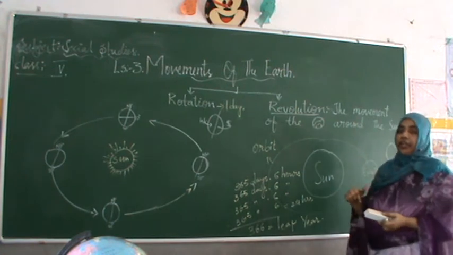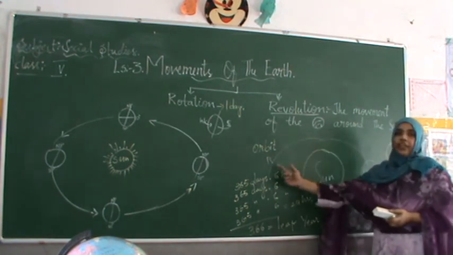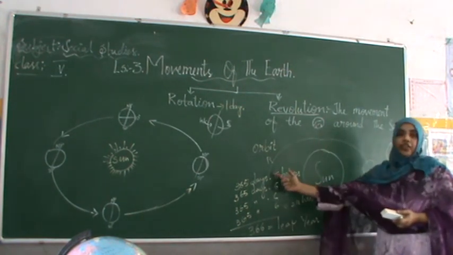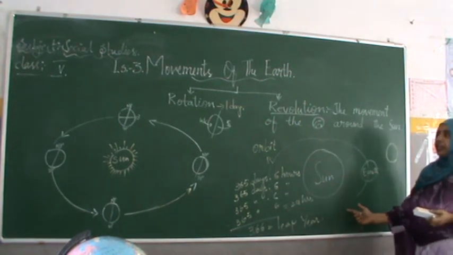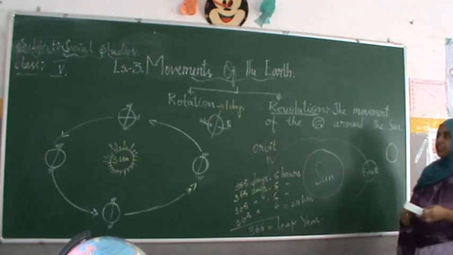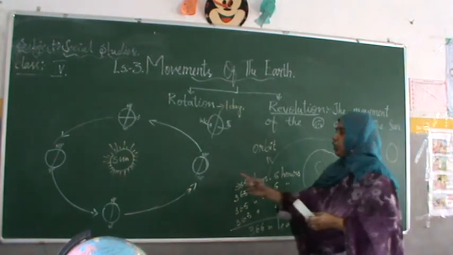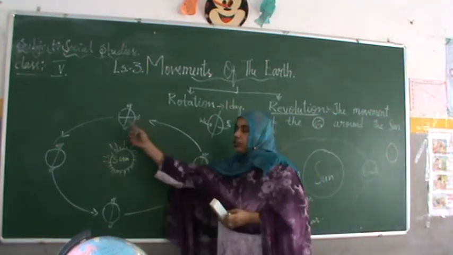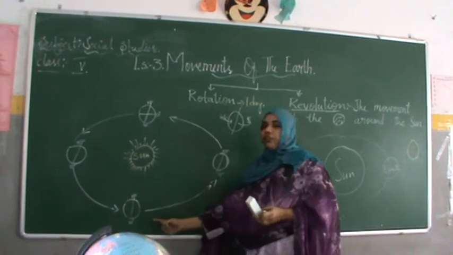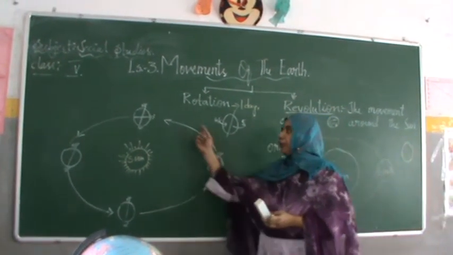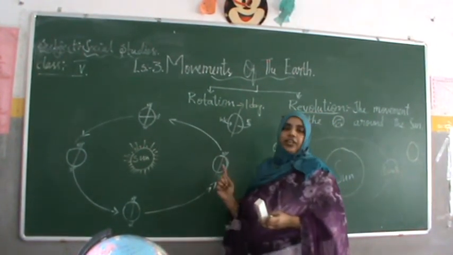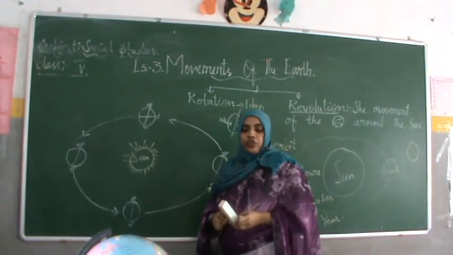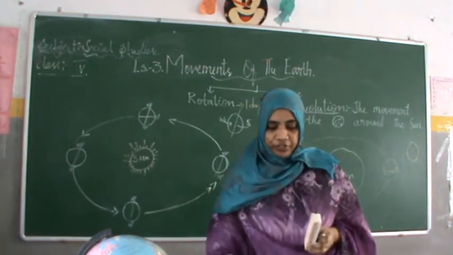Now, the earth moves around the sun, and when the earth takes its different positions, at that time we experience different seasons. Let us try to see what happens when the earth is revolving around the sun in an elliptical shape. So the earth will experience different seasons, and because of this we experience different seasons.